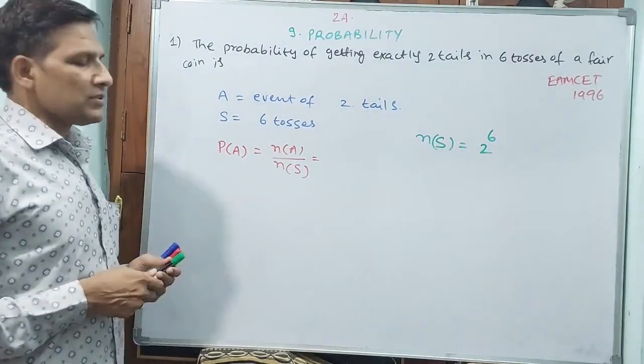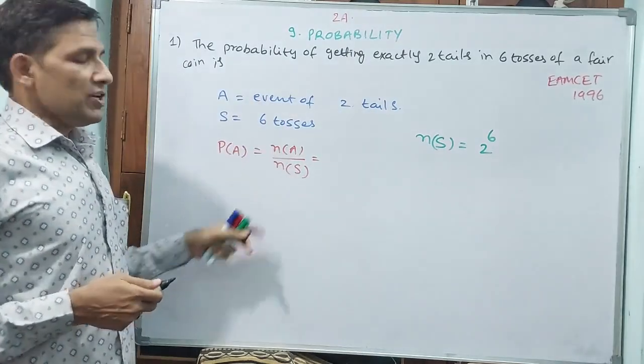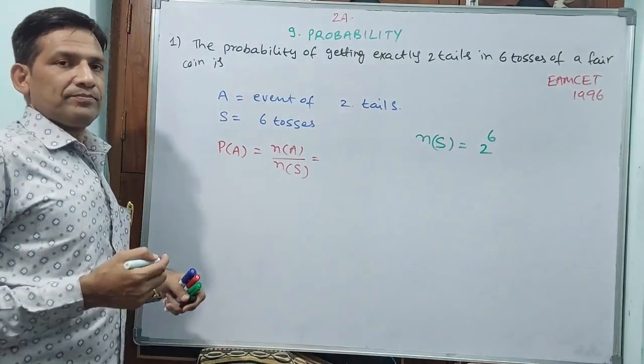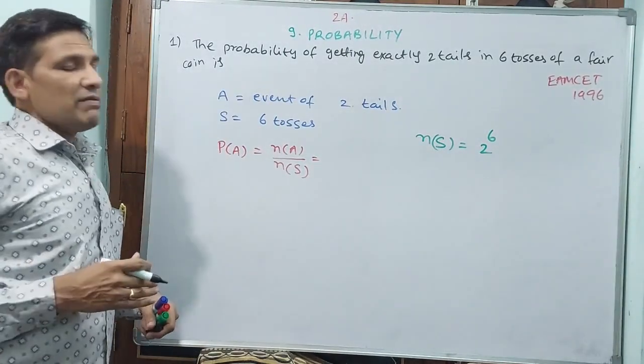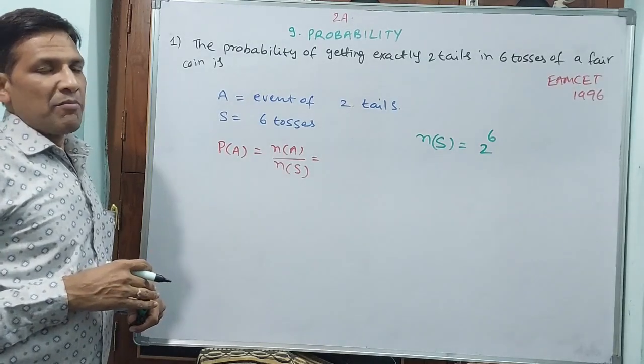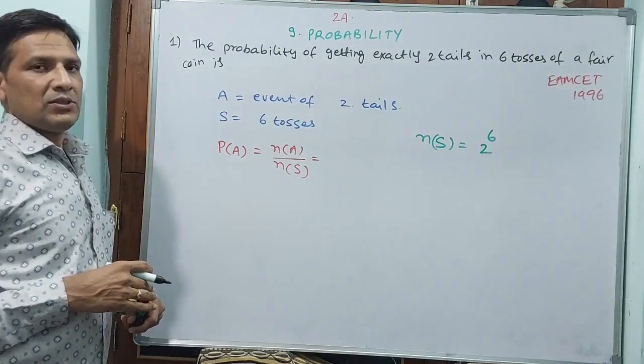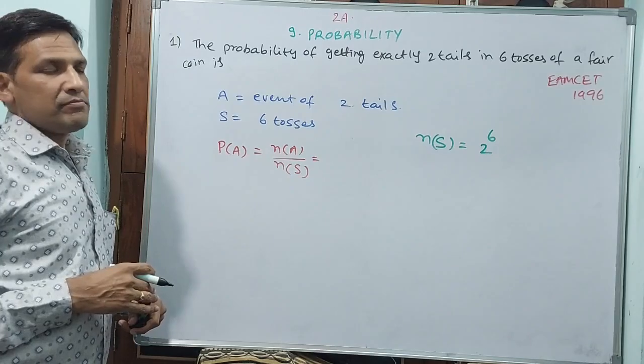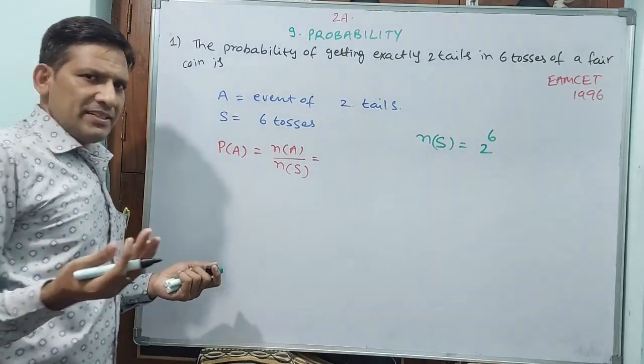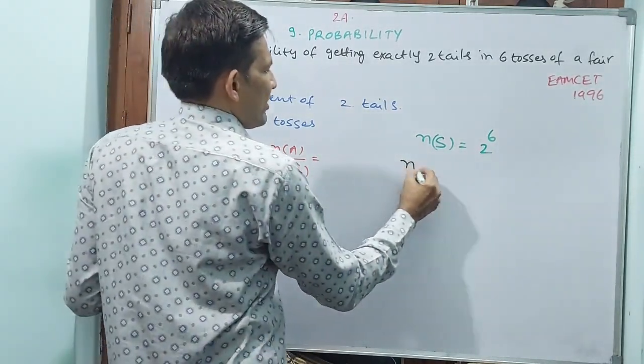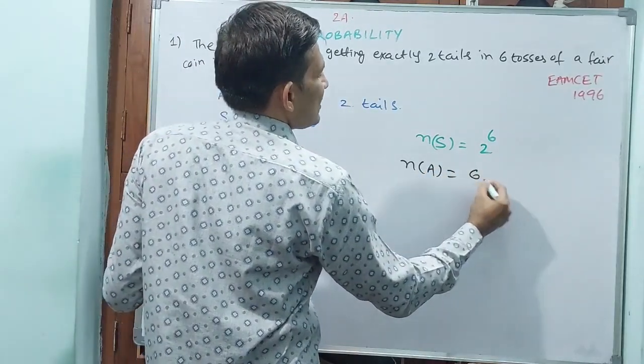But now what about A? The number of events of 2 tails, how are you going to find it? N of A is equal to 6C2. Why?